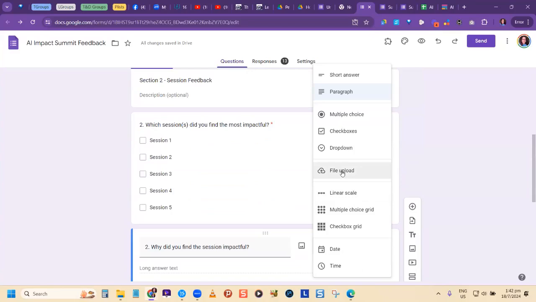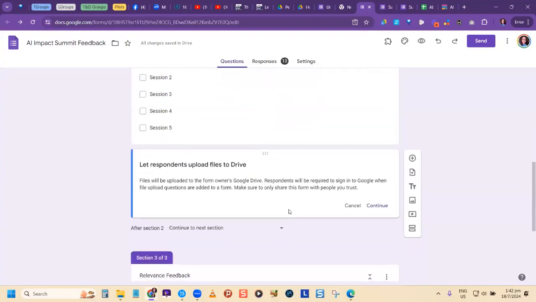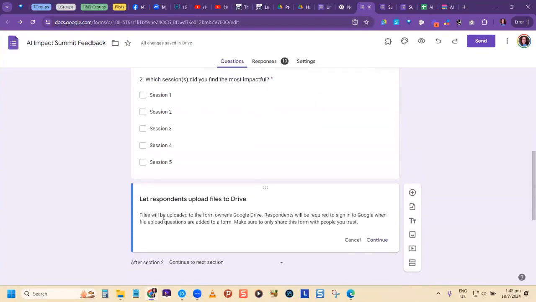So if you want to receive information other than text, you can receive video, you can receive audio, depending on what you need. So if I use file upload here, notice that it says files will be uploaded to the form owner's Google Drive. So if it's your Google Drive, you want to make sure you have enough space to be able to save these files. And then it says respondents will be required to sign into Google when the file questions are added. So you would have to be able to sign into Google to be able to do the file upload.